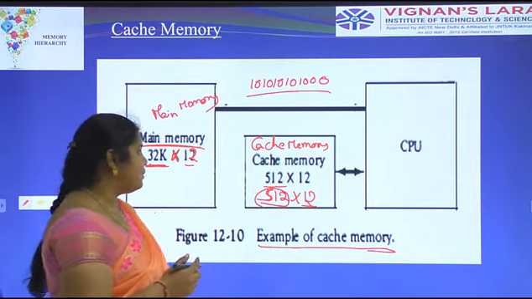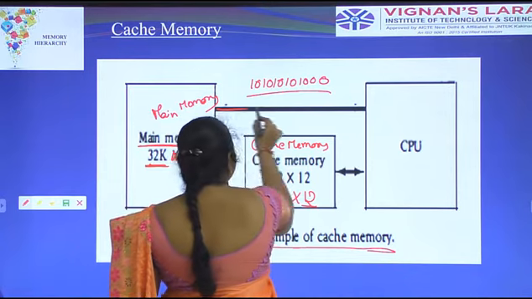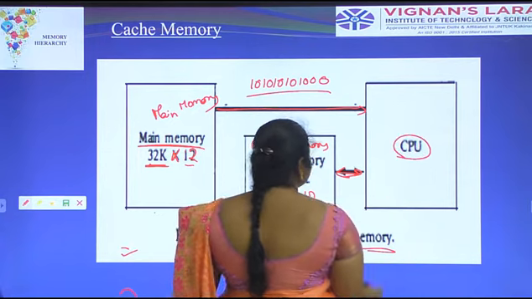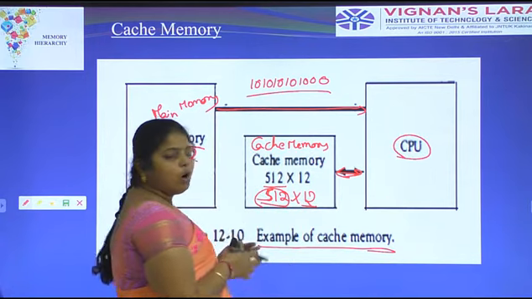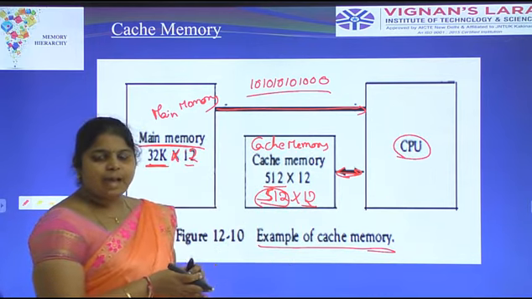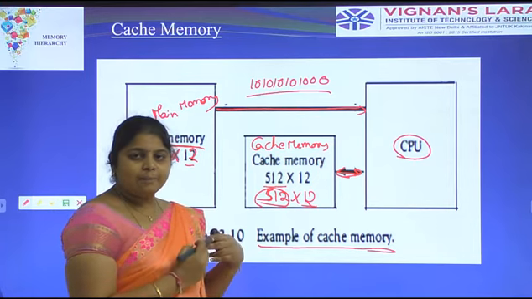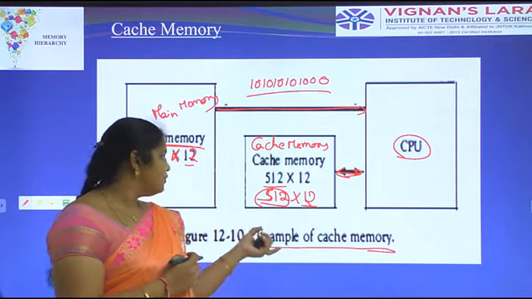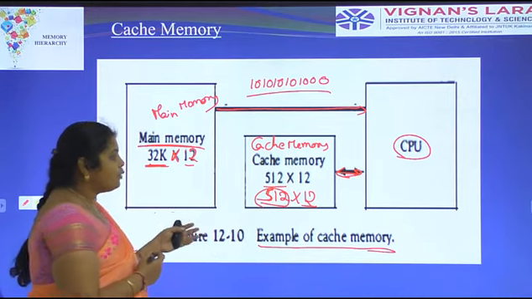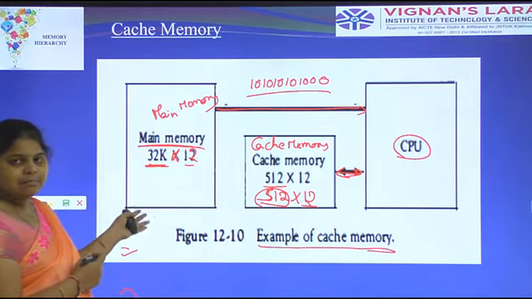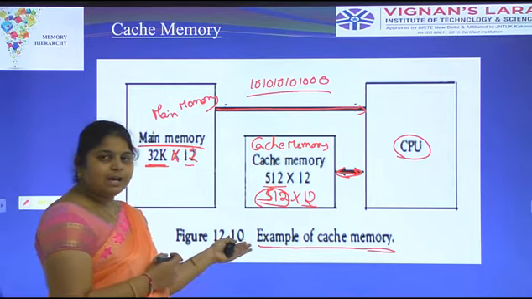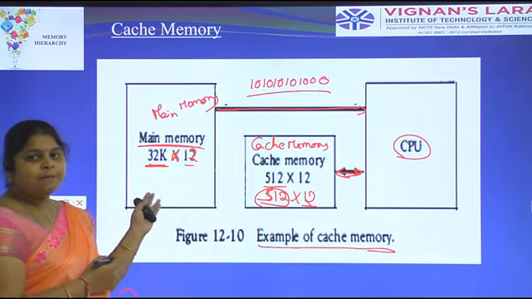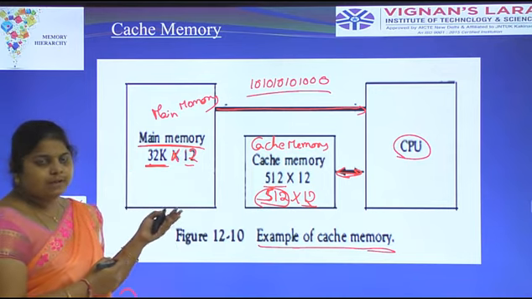Okay, this is a cache memory. Both main memory and cache memory are connected to the CPU. This is the central processing unit; the whole program is executed with the help of the CPU. The main memory holds the program that is executed by the CPU. Cache memory is directly connected with the CPU. With the help of main memory, the CPU executes the program.